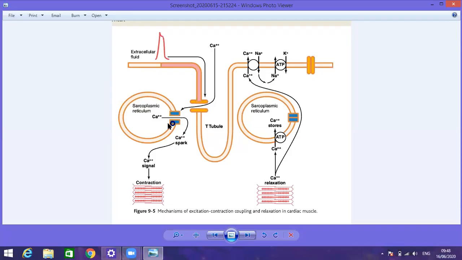In the cardiac muscle fiber, the sliding theory is very, very important.